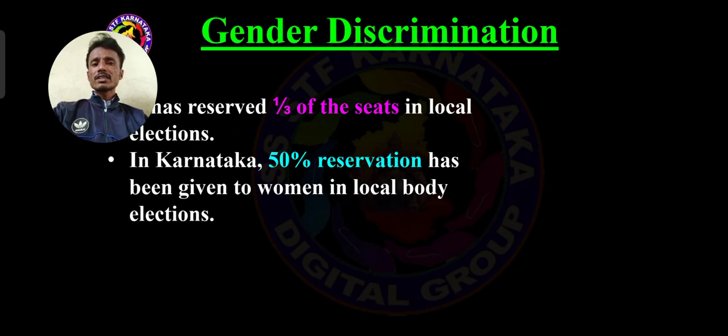Karnataka is the first state in our country to provide 50% reservation to women in local body elections.